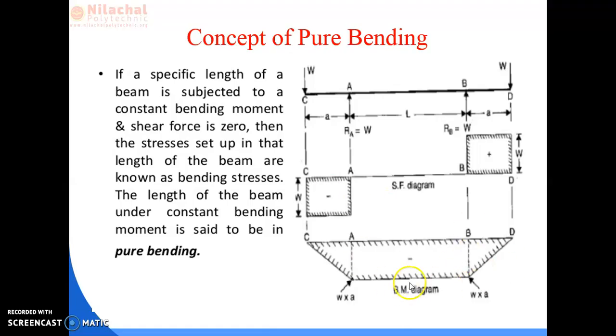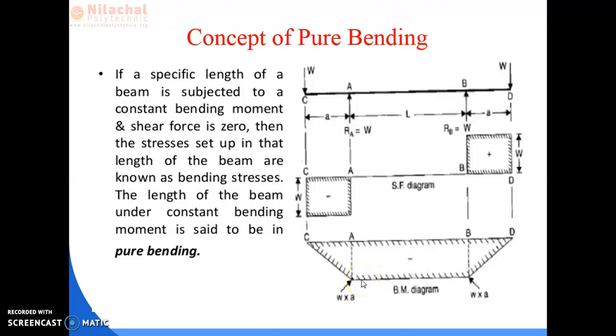Similarly, from the bending moment diagram, the bending moment at the load point is W into A. At C point it is also W into A, and these are downward forces. Hence, from the negative sign of the bending moment, we have seen that from the bending moment at B to the bending moment at A, the value remains constant, that is the value of WA remains the same at B point and A point.